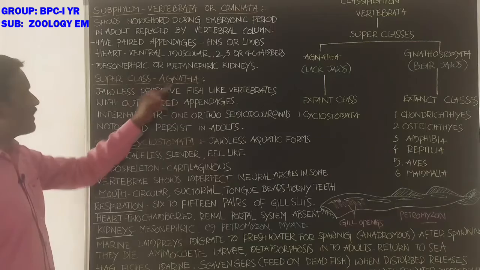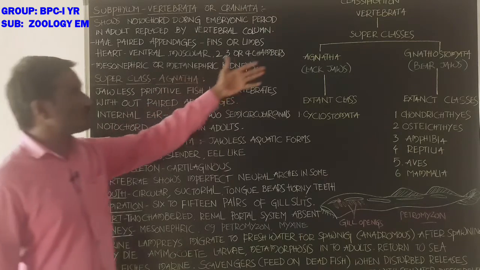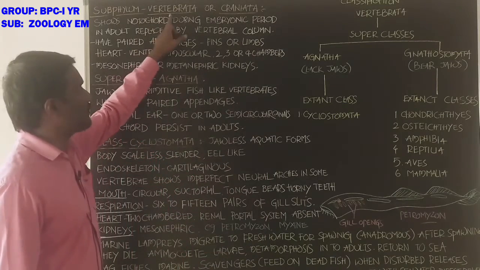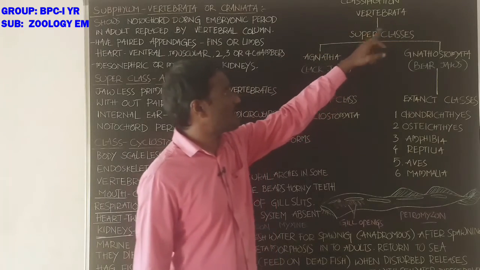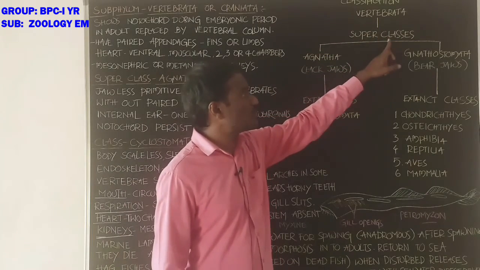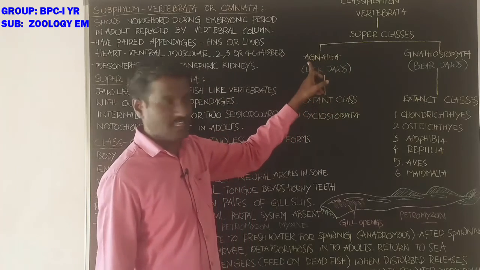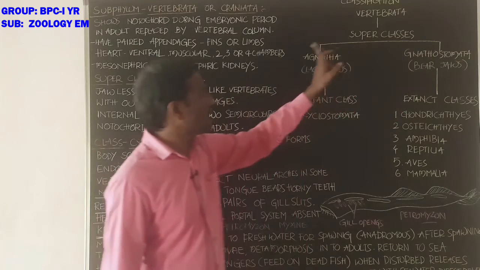Next, students, superclass. Now we go to the classification of the Vertebrata. The subphylum Vertebrata is divided into 2 superclasses. First superclass is Agnatha. Second superclass is Gnathostomata.